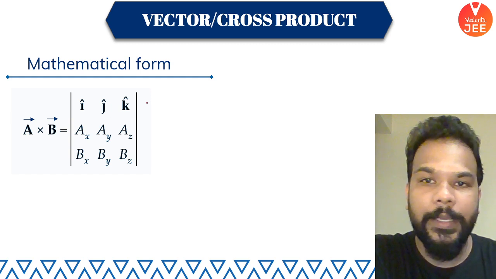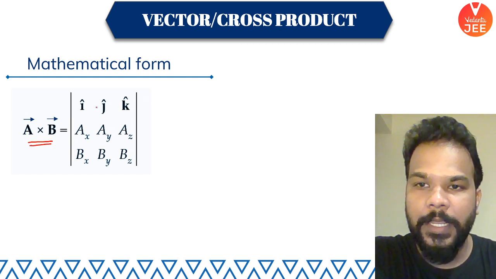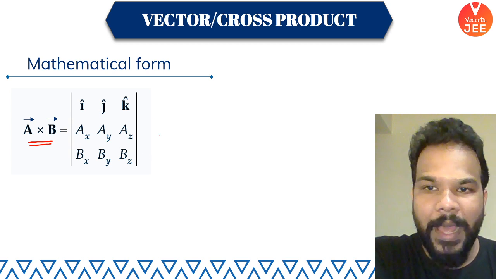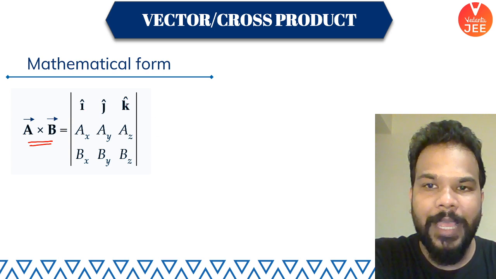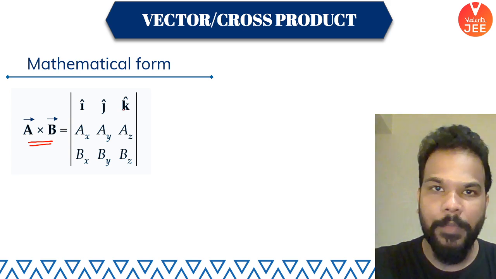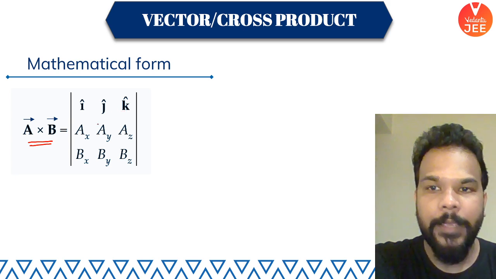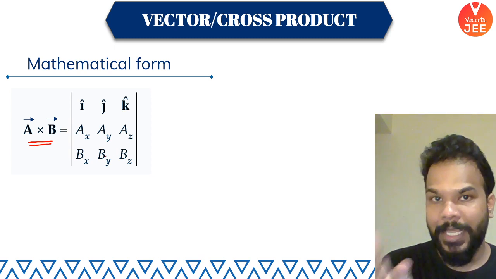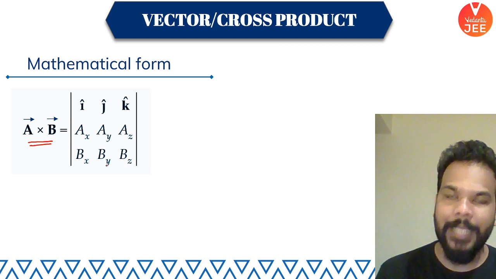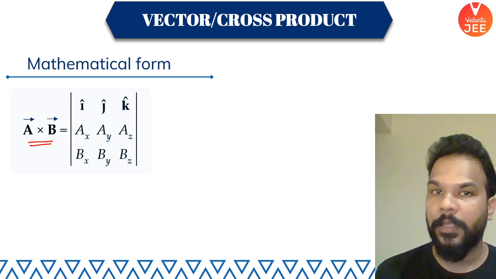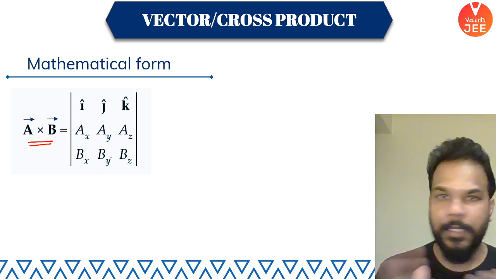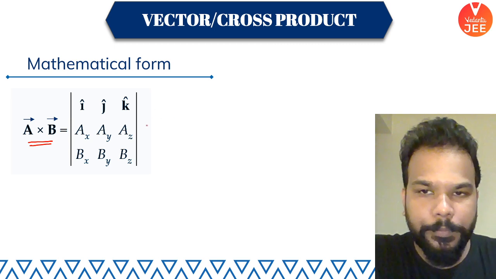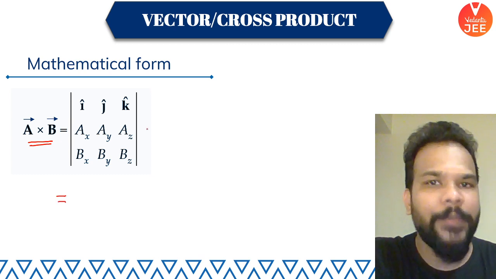So what I've done here, if I'm interested in finding A cross B, I've written a determinant in the two parallel lines. I've written first I cap, J cap, K cap in the first row. पहली line में मैंने I cap, J cap, K cap लिख दिया है. In the second line, I'm writing the components of A vector, which is AX, AY, AZ, and in the last line, I'm writing the three components of vector B, which is BX, BY, BZ. Doesn't matter if any of the component is 0, you will put it as 0. Okay. Now, what I'm going to do now, pay very close attention.